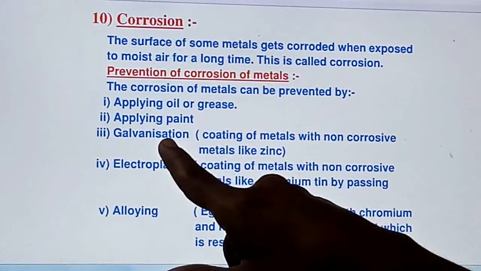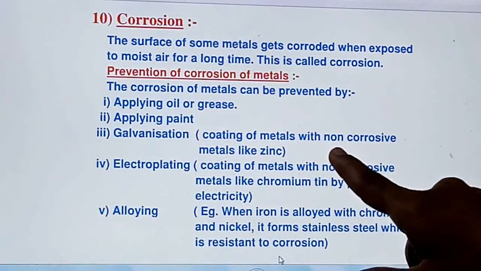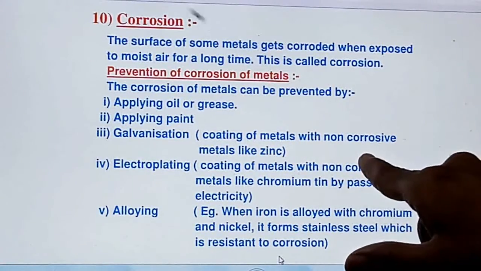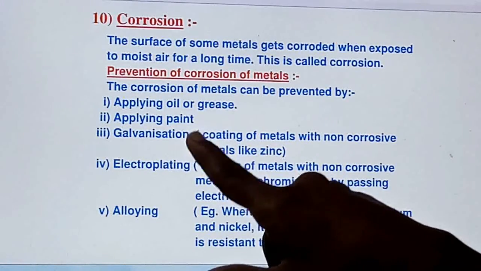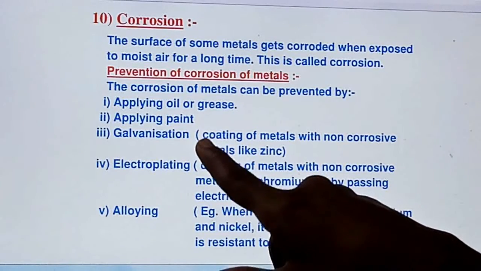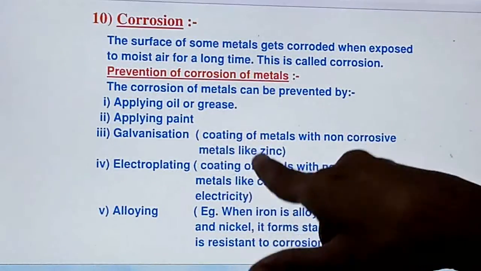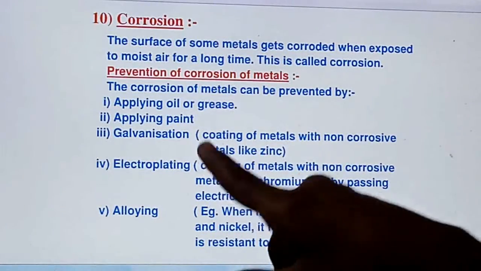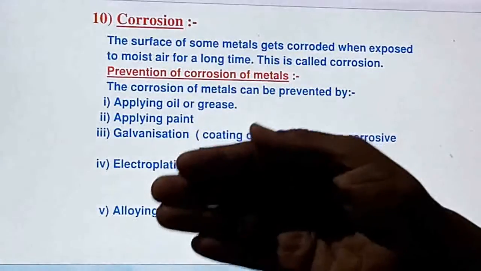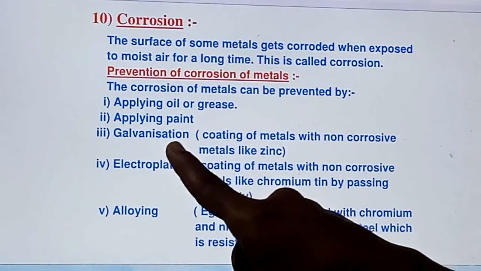Galvanization. Galvanization is a method in which the metal will be coated with another metal which is non-corrosive, right? Suppose we have to do galvanization of iron. Take the example of your bicycle. Your bicycle is looking shiny. Handles of the bicycle are shiny, right? So in this case, are the handles made up of a non-corrosive metal, or are they made up of iron only, but on the outer side one coat is given? Yes, an outer shiny coat is given. This is what is known as galvanization.